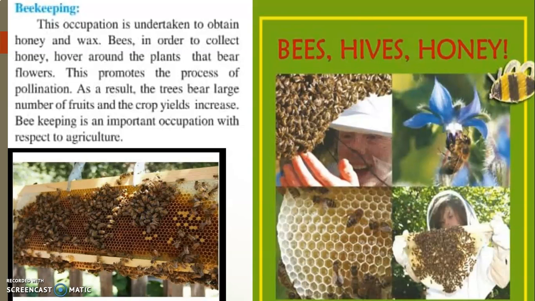So let us understand what this beekeeping occupation is. This occupation is undertaken to obtain honey and wax. Wax is the dried part which is left, which is being used for medical purposes or to prepare some artificial things. Bees, in order to collect honey, hover around the plants. As I said, they move from one plant to another, which as you can see in the picture, bears flowers. This promotes the process of pollination.